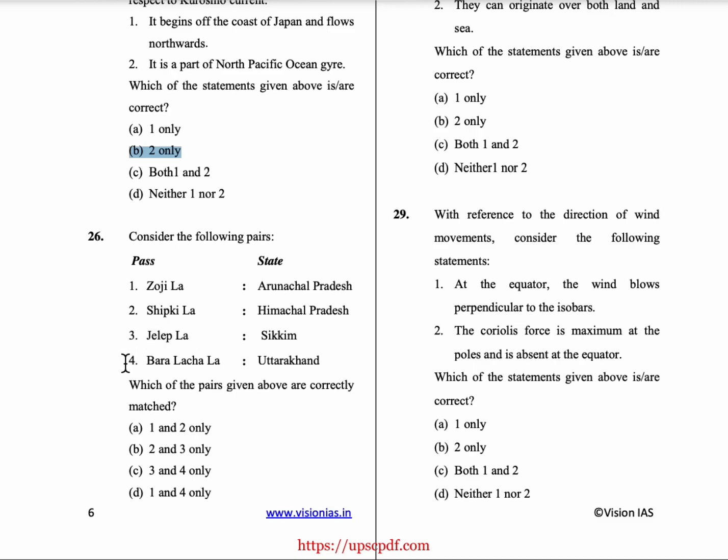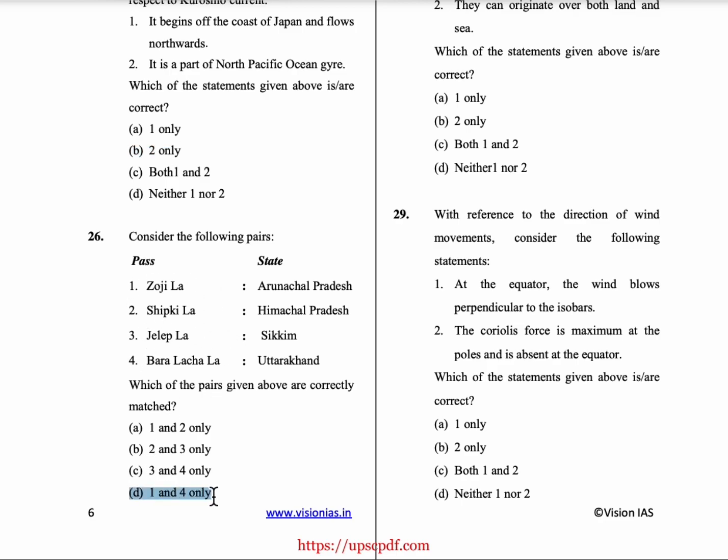Coming to fourth one, Baralacha Pass. So it generally connects Ladakh to Lahaul. That means it connects Jammu and Kashmir to Himachal Pradesh. So neither of those two states is present, neither Jammu and Kashmir nor Himachal Pradesh. Uttarakhand is present. So this is wrong. So first and fourth statements are wrong.